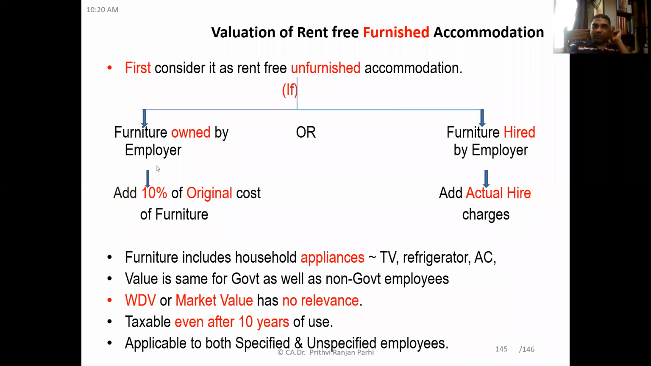Now, the first case I told you, when furniture is owned by the employer, that is, the employer has purchased the furniture. Second case, the employer has not purchased furniture. What the employer has done, the employer has hired the furniture and provided it to the employee in the furnished house. In that case, the actual hire charges will be added.